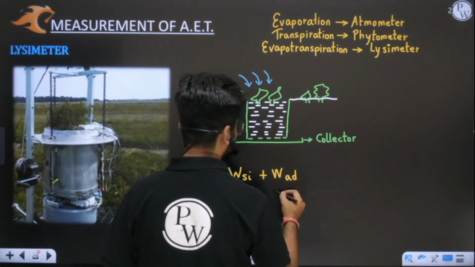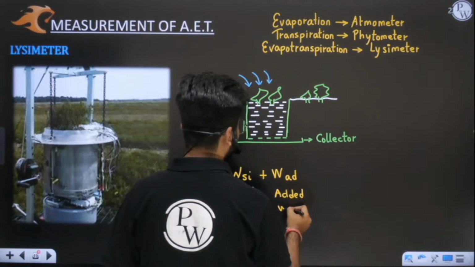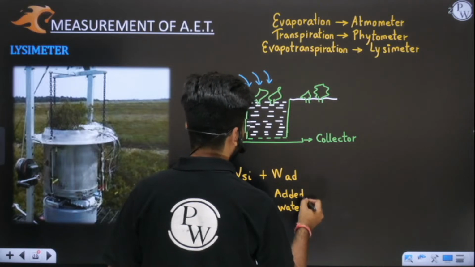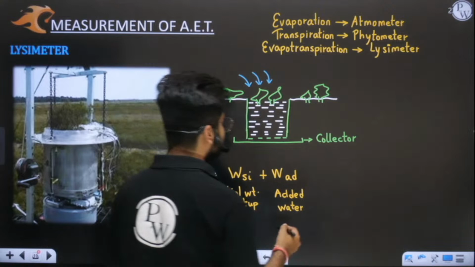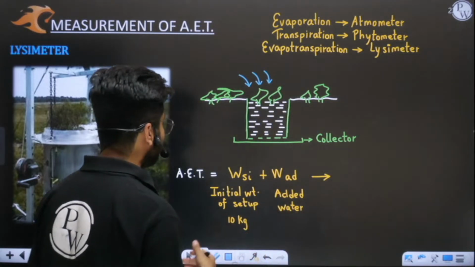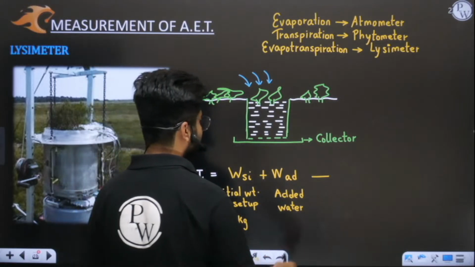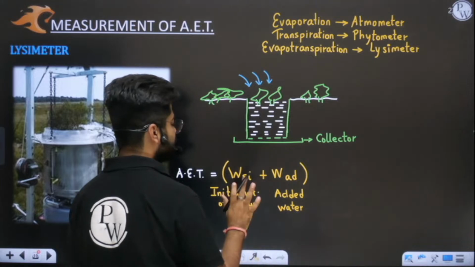So this WAD is added water, so that your crop grows greatly, and whatever evapotranspiration needs are there, they are met. Now what will happen after a certain time, after one day? See, this is your inflow, this is the initial mass.